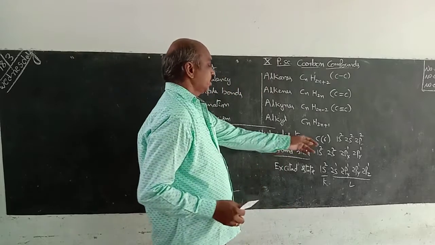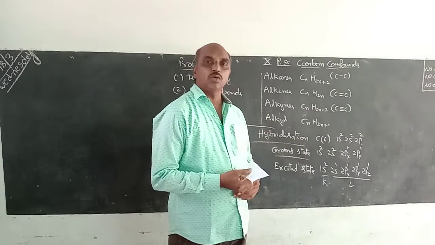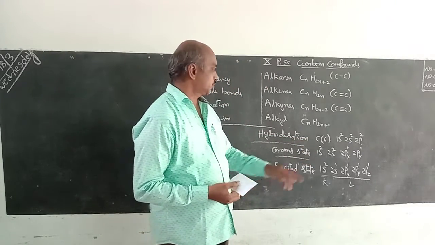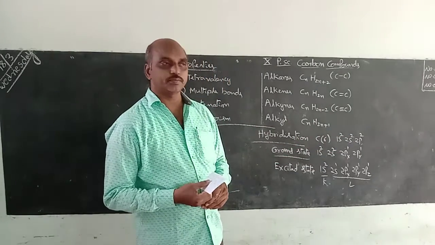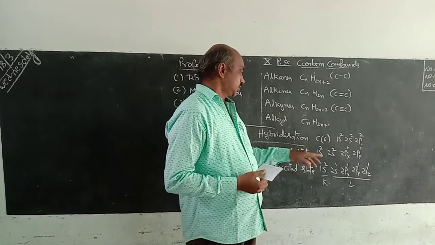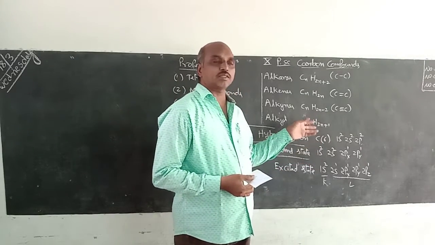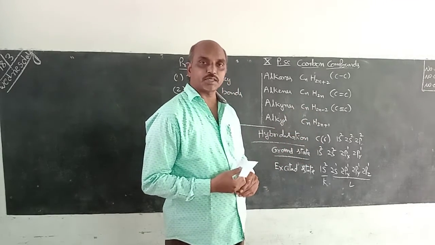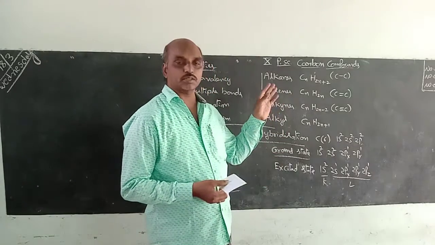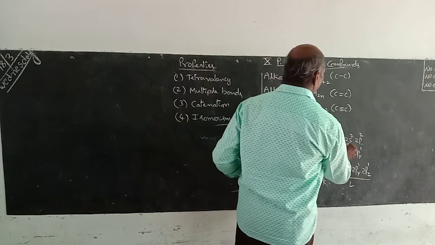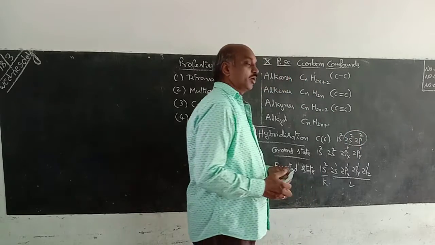Here 1s orbital means K shell, 2s means second shell. 2s or 2p belongs to the second shell. Second shell name is L. This is the first shell. First shell electrons do not get disturbed, whereas second shell electrons are redistributed. That means outermost electrons are 4. These 4 electrons are redistributed in these orbitals.